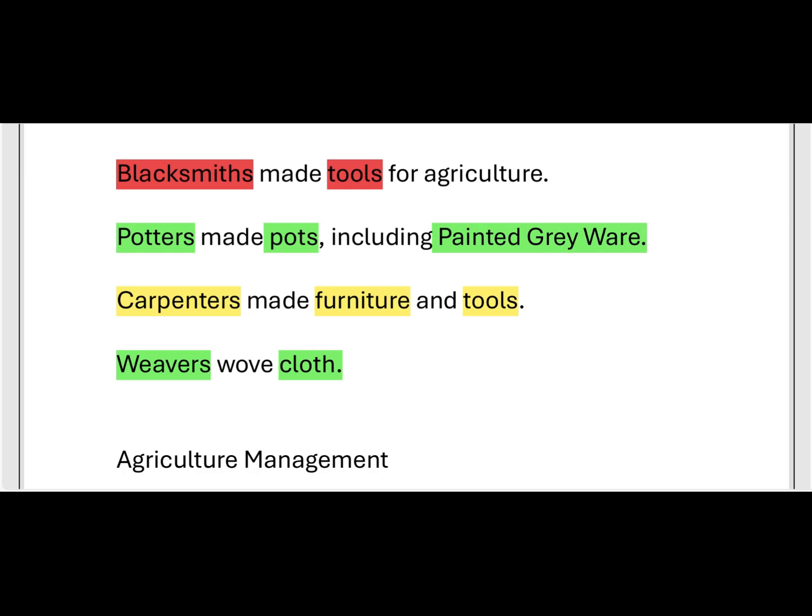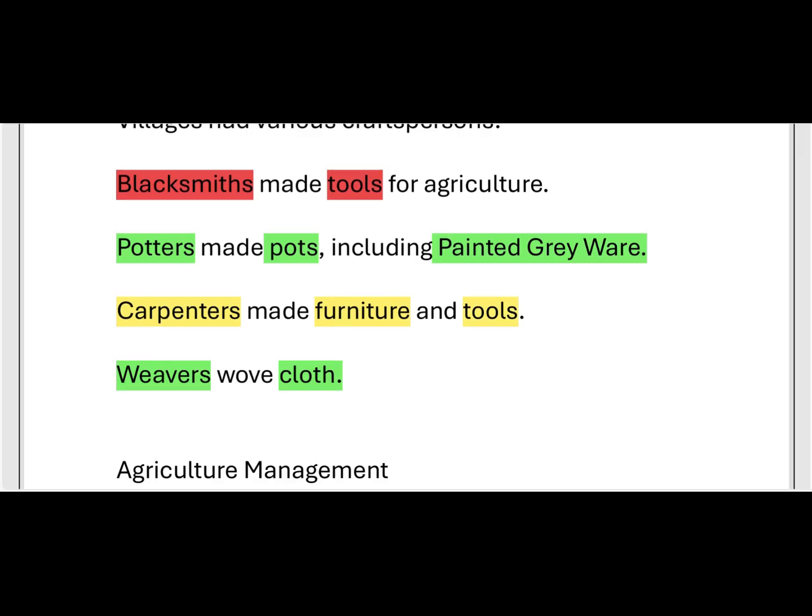And weavers wove cloth. How do these persons weave cloth? From cotton we get threads, and then there is the process of spinning and weaving. After that, we do some dyeing and painting on the cloth, some kinds of designs. These persons are called weavers, who wove cloth.